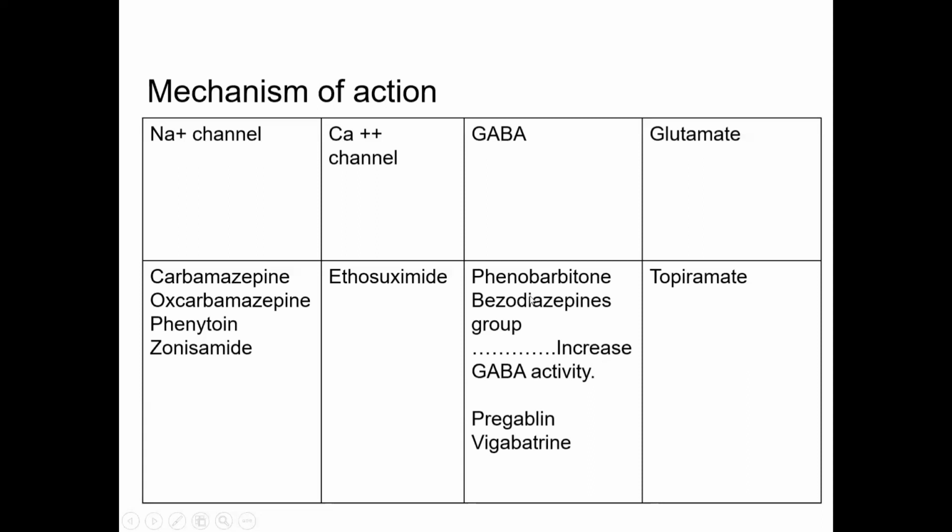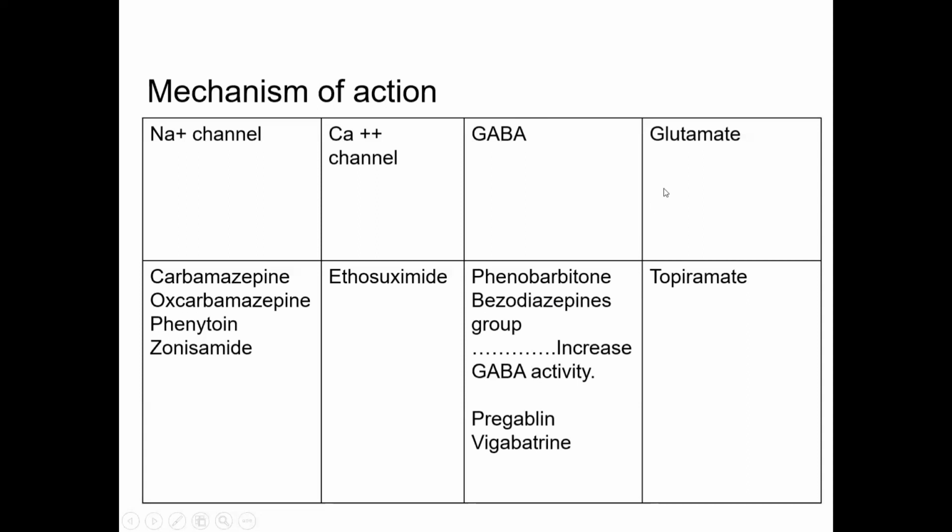You can remember by another way, GABA. Vigabatrin here has GA, pregabalin is also GA, and benzodiazepine. So you can find some similarity, and phenobarbital. GA means you can remember by GABA. So these drugs mainly stimulate GABAergic activity.